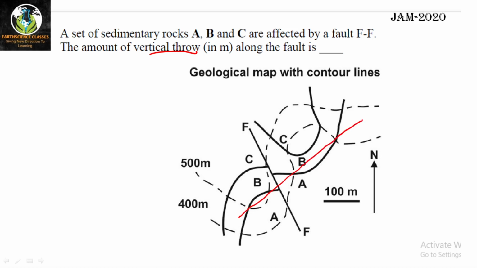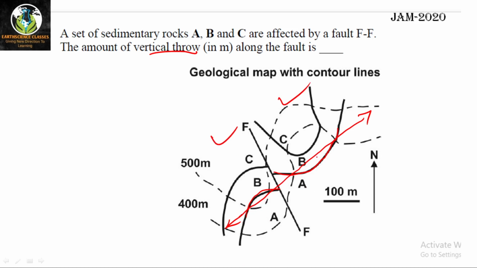You are plotting a strike line here. You can see this strike line is passing through the AB contact. This is the contact of A and B. Here also it is a contact of A and B. Here also you are getting the contact of AB. Now what you have done? You have plotted a strike line which is passing through the AB contact on both sides of the fault.